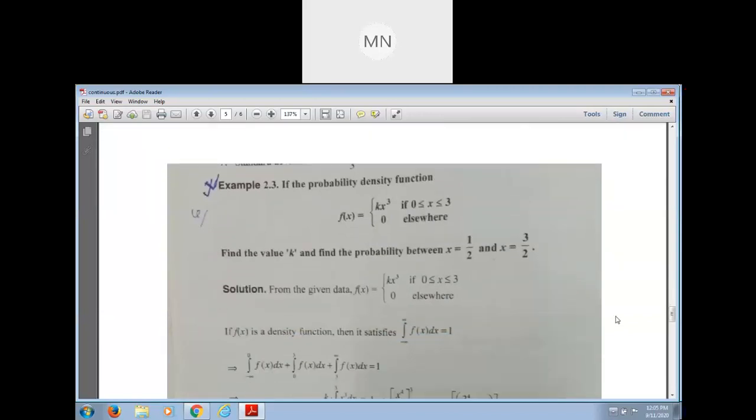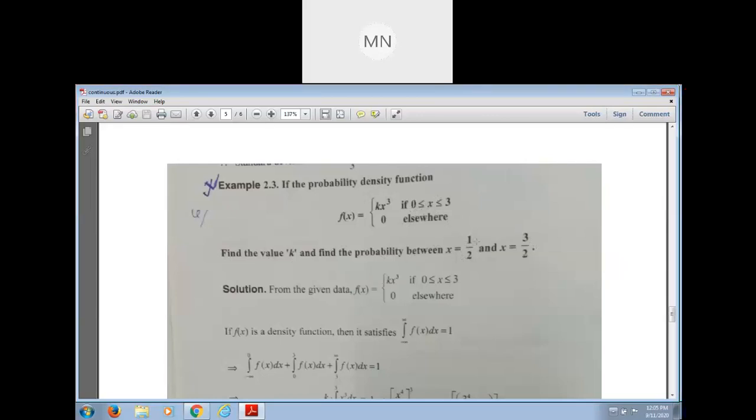Take another example. If the probability density function f of x is k x cube, when x takes the value 0 to 3, and 0 otherwise. Find the value of k, and find the probability between x equals to half and x equals to 3 by 2.